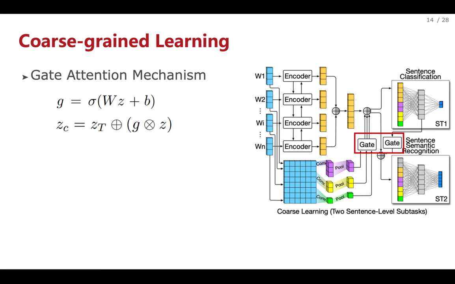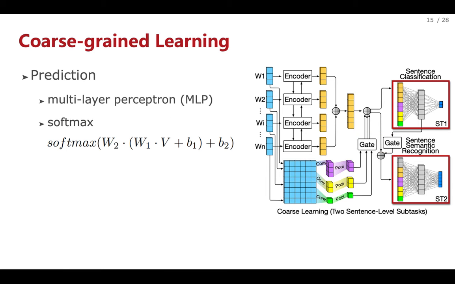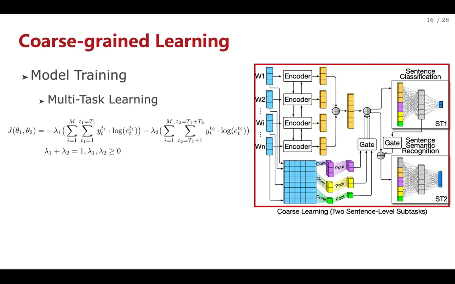It is a soft feature selection which assigns a larger weight to a vital feature, and a small weight to a trivial feature. After concatenating all features, it is input into two fully connected multi-layer perceptron networks, MLP, to realize feature fusion. To obtain the probability distribution on each type, the softmax operation is computed. We use cross-entropy loss function to train the coarse-grained learning phase. The goal of training is to minimize the multitask loss function.